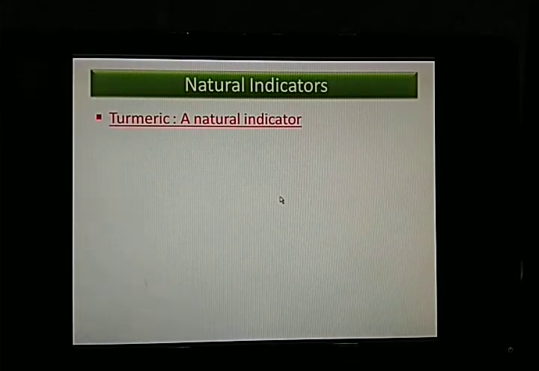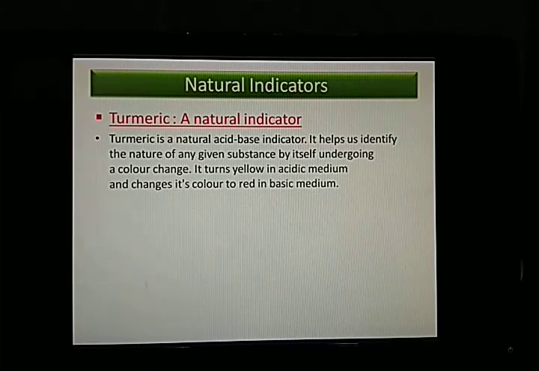Turmeric. We all know what turmeric is. We use it as a spice in our food. So this is also a natural indicator. How? Whenever we make a solution of turmeric in water, we put some powder of turmeric in the water and mix it and make a turmeric solution. Then if we add a few drops of this solution to the substance that needs to be tested, and if it turns yellow, that means it is acidic, and if it turns red, that means it is basic.